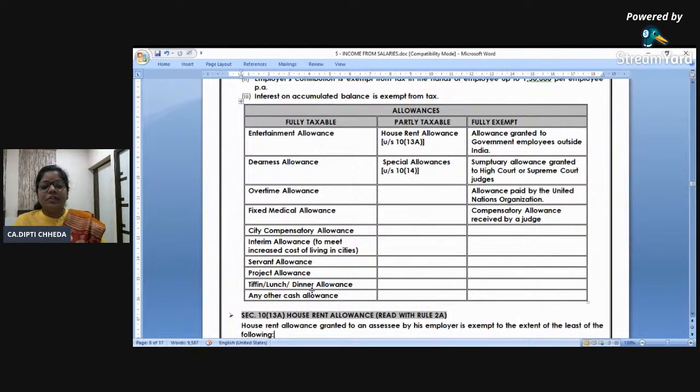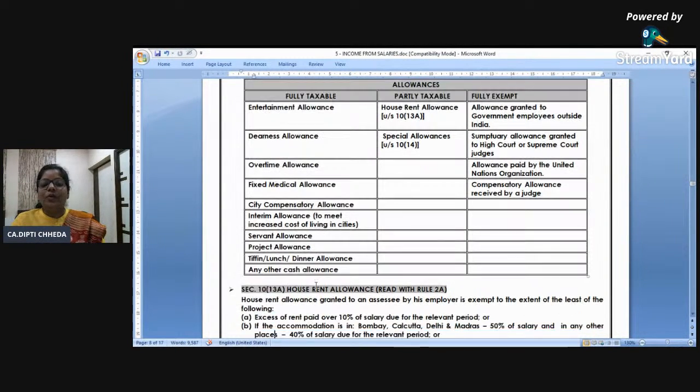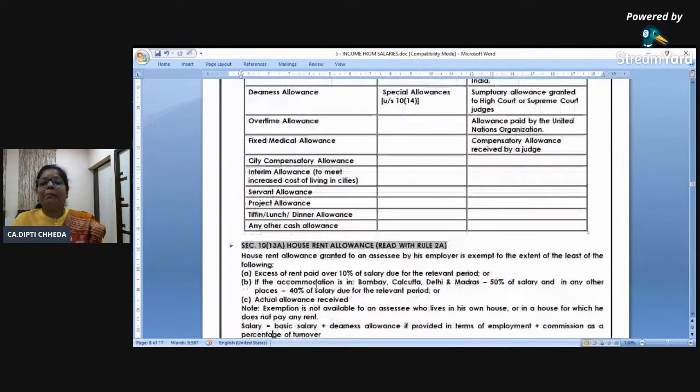Tiffin and dinner. You say, ma'am, I get lunch and tea in the office. Is it taxable? If it's a perquisite, it's exempt. If it's an allowance, it's taxable. You know, when you come to CA final, you do tax planning. So more of the perquisites, less of the allowances. Now we go to allowances which are partly